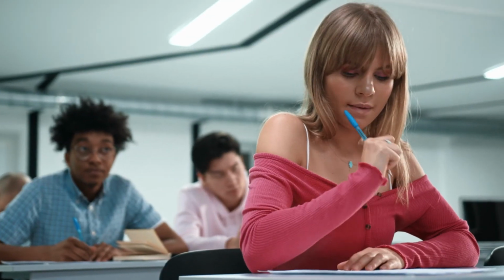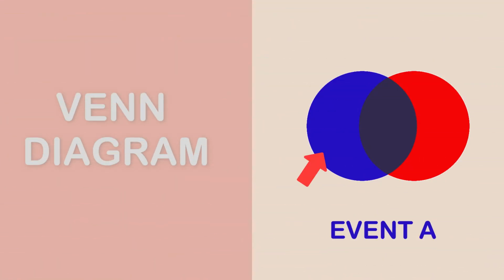So let's assume the example of just 2 events. How do we use the Venn diagram to diagrammatically represent them? This circle represents event A and that circle represents event B. So in the Venn diagram world, or using the set theory, this is the Venn diagram that defines two mutually inclusive events. As we can see from this Venn diagram, there is an intersection between the two sets. That is, there is a region between the two sets where they can coexist, where they can occur at the same time.